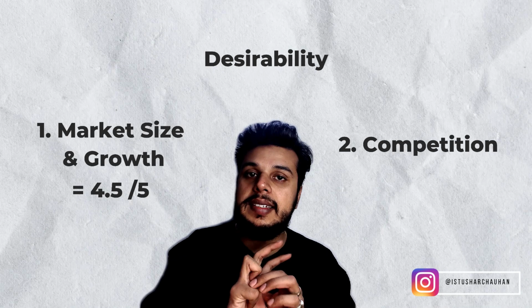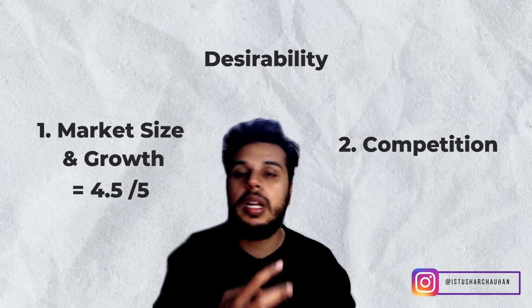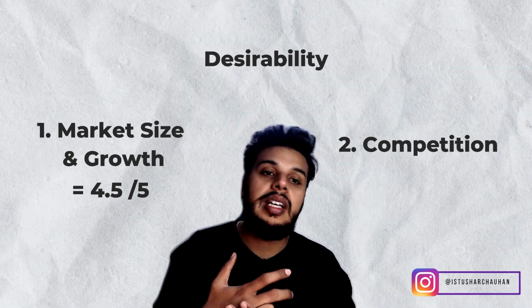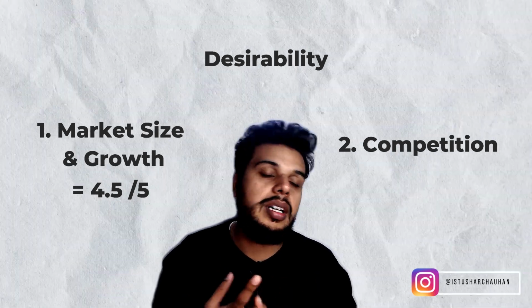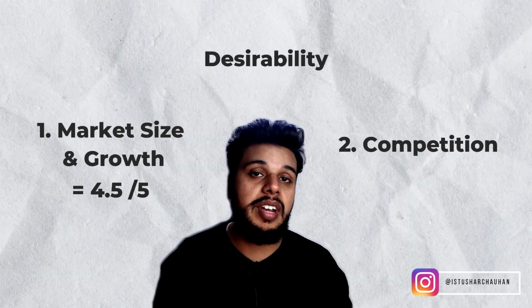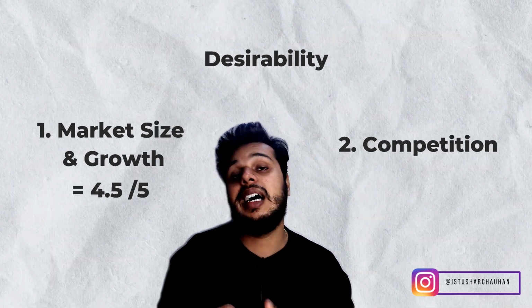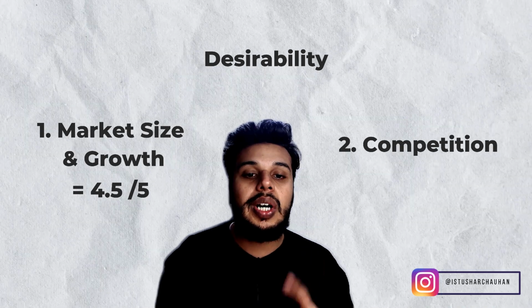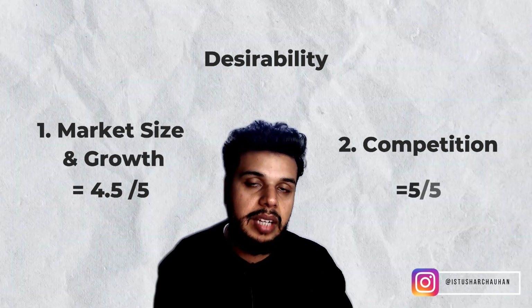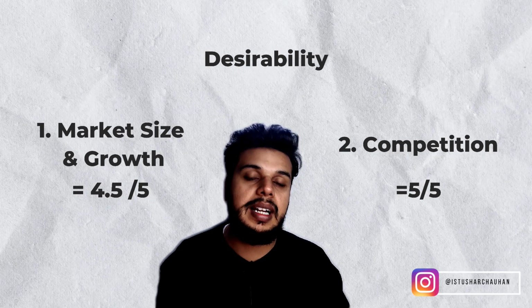So for any particular business idea, if it has low competition in Google, we are going to be rating it as 5 out of 5. If it is a medium competitive keyword, we are going to be rating it as 2.5 out of 5. And if it is a high competitive keyword, we are going to be rating it as 1 out of 5. So because this particular keyword has low competition, we are going to be rating it as 5 out of 5, guys.